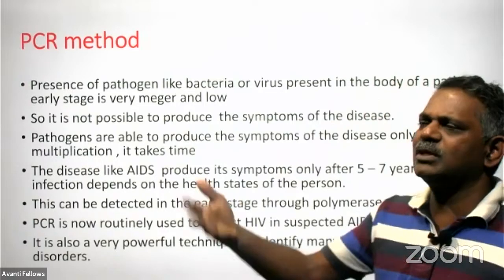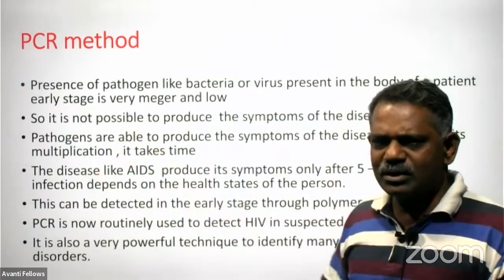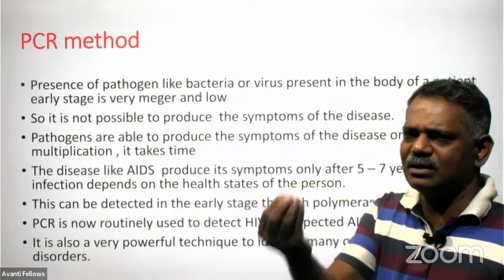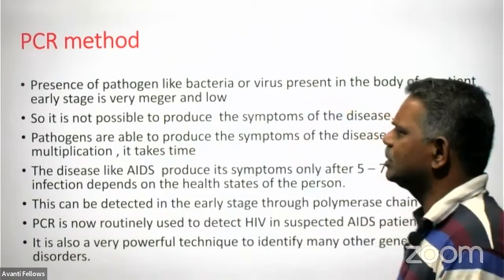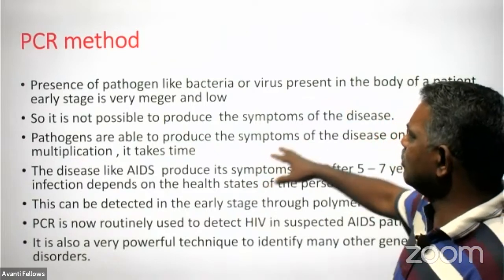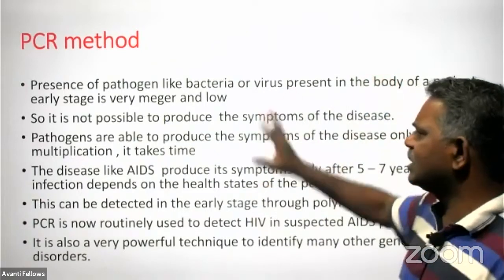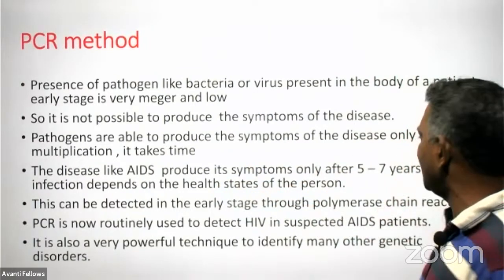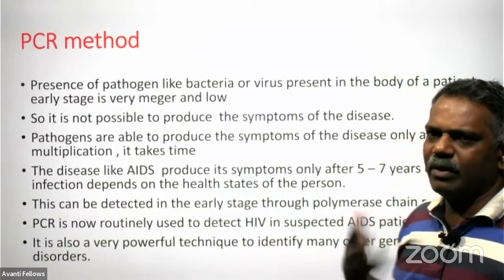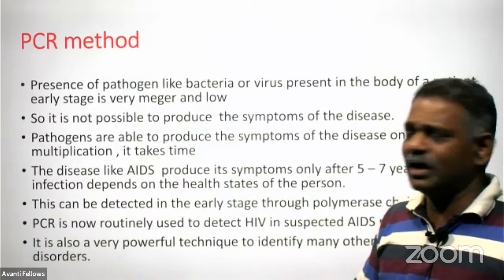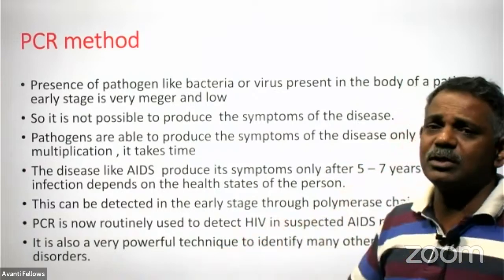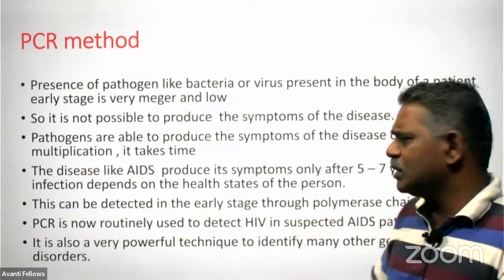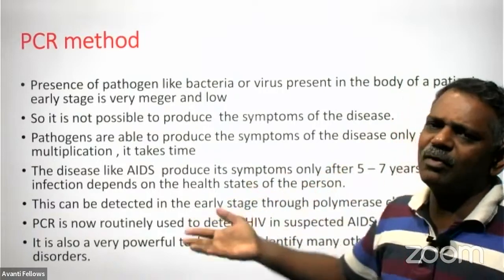AIDS-like disease shows symptoms only after 5 or 6 years of infection, because the content of the genome is very low in the early stage in the body of the patient. Pathogens are able to produce the symptoms of the disease only after multiplication. A disease like AIDS produces symptoms only after 5 to 7 years of infection, depending on health status. If the person is very healthy, it takes 7 years to show symptoms. If the person is very weak, naturally the symptoms appear after 3 or 4 years of infection.